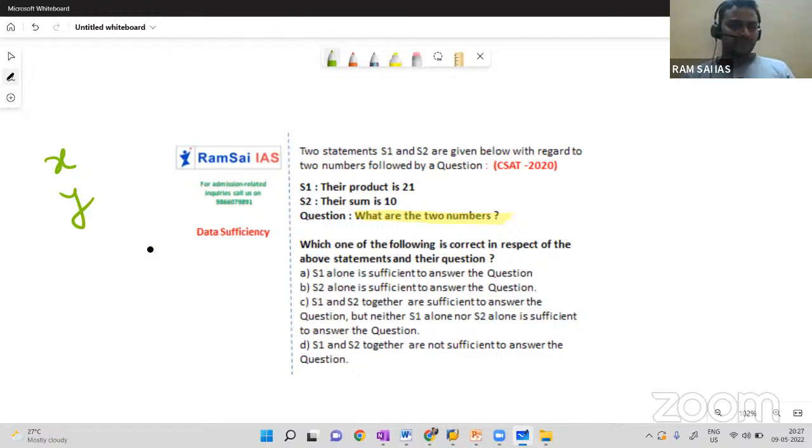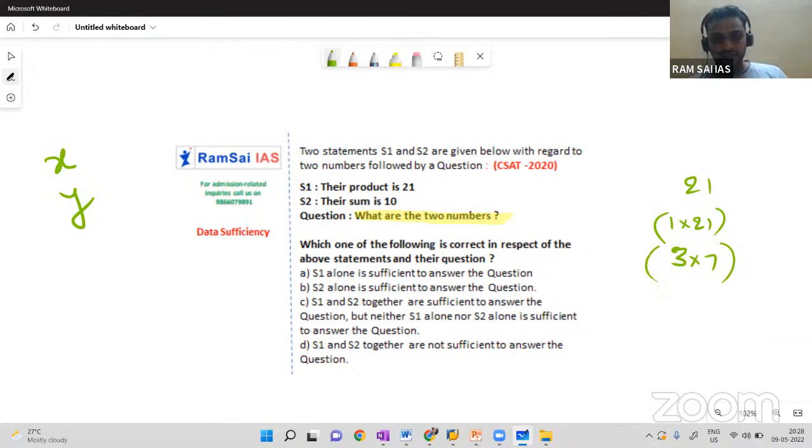What is the statement 1? Do you remember the process? We have to close statement 2 and try to solve by using statement 1 alone. So what is statement 1? Their product is 21. So there are two numbers whose product gives you 21. What is product of two numbers? So it's indirectly, we need to write their factors, right? So right side I am writing 21. 1 into 21 gives you 21. 2, no. 3 into 7 gives you 21. That's it. These two are the possibilities.